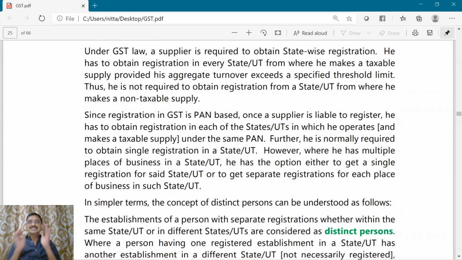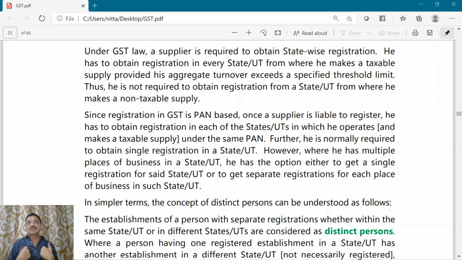Now, registration is PAN based. How many PANs will a person have? A person should have only one PAN number, even though he is having multiple places of business.